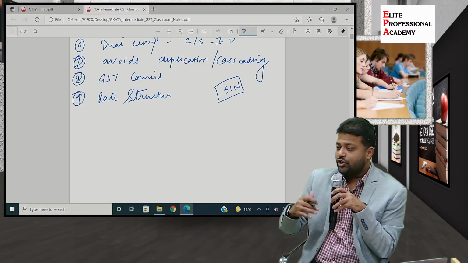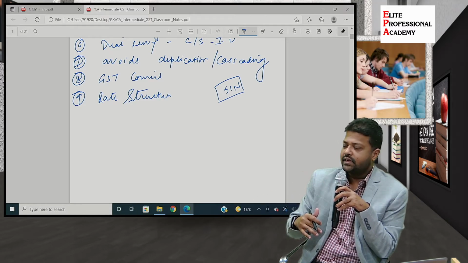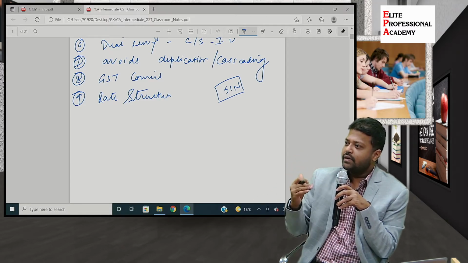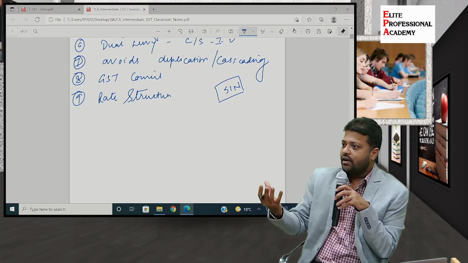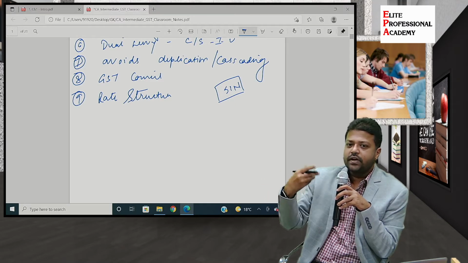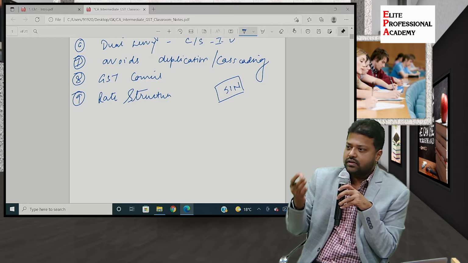Majority of the services are at 18%. And then you have luxury goods, treated as a category where someone is ready to expend a few bucks more, that are classified under 28%. And then there is a cess also for luxury items.